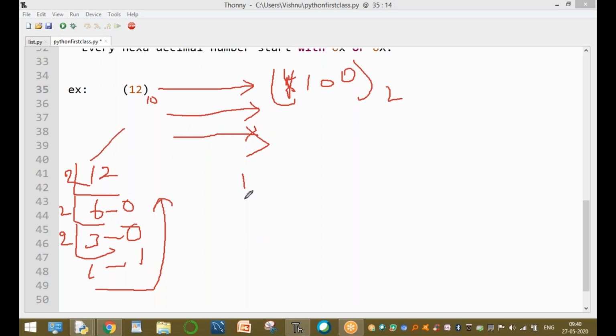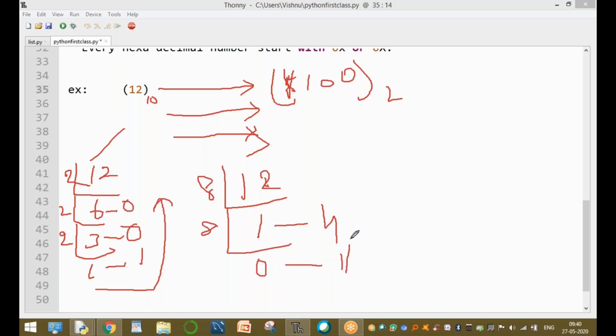Next, converting into octal value. Octal means the base value is 8. Divided by 8, 1 eight. The remainder value is 4. No other divisions are allowed. Then 8 into 0, so 1. Write the answer from bottom to top. Automatically the value is 1, 4 of base 8.